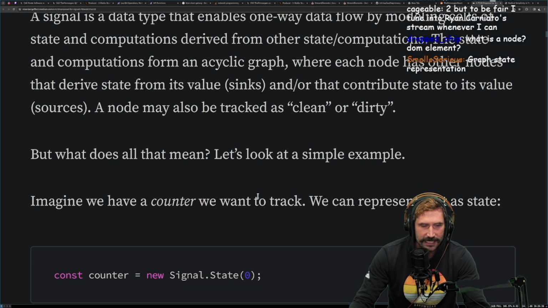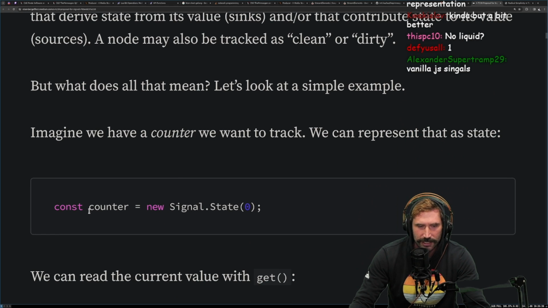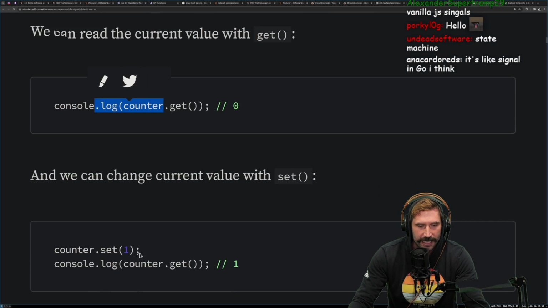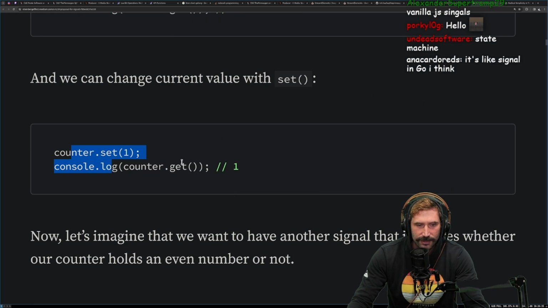But what does this all mean? Let's take a look at a simple example. Imagine we have a counter and we want to track it. So we'd have this one. We have a new counter. Okay, can we read it with get? Yep, you get the value out. Can we set it? Yes, we set it and we get a 1.